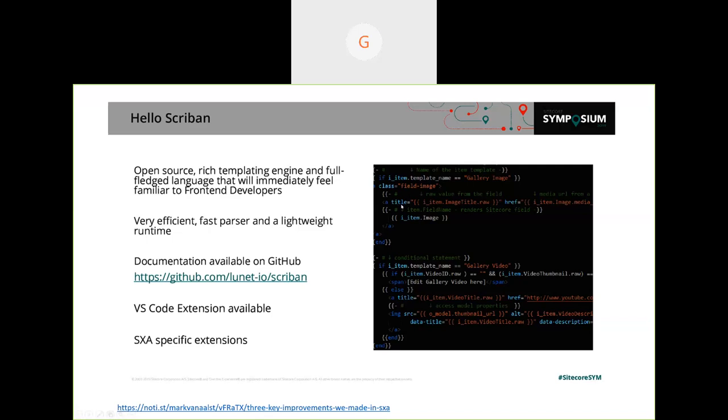This is mainly targeted towards front-end developers, who can build all of this. This is another variant of the rendering variant, giving them full control over the HTML rather than creating a lot of rendering variant items. We can just create one template and have this full structure. Again, the SXA team has built a special Visual Studio Code extension because it provides IntelliSense, and when they are using Creative Exchange Live, as they make Scriban templates and changes, it will automatically sync with the Sitecore instance.